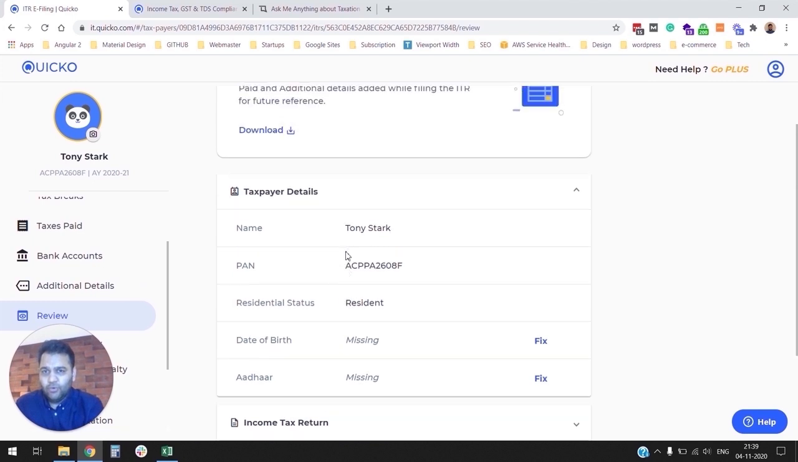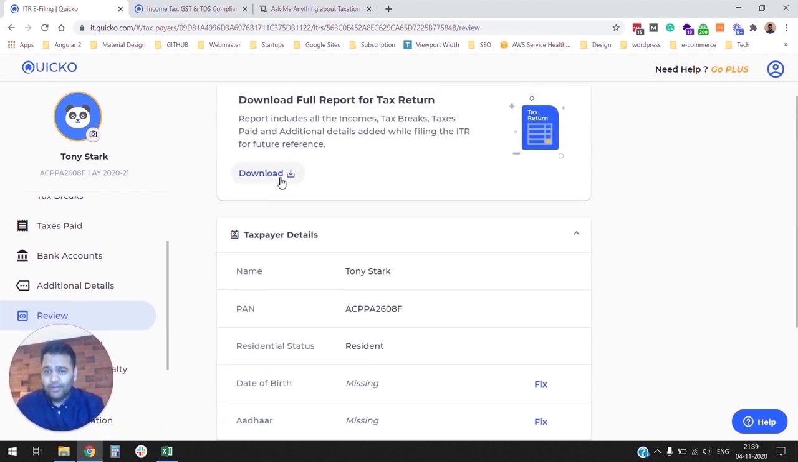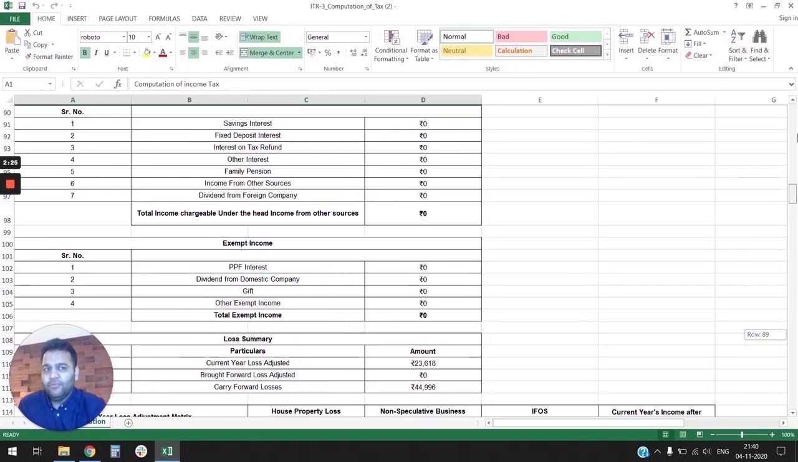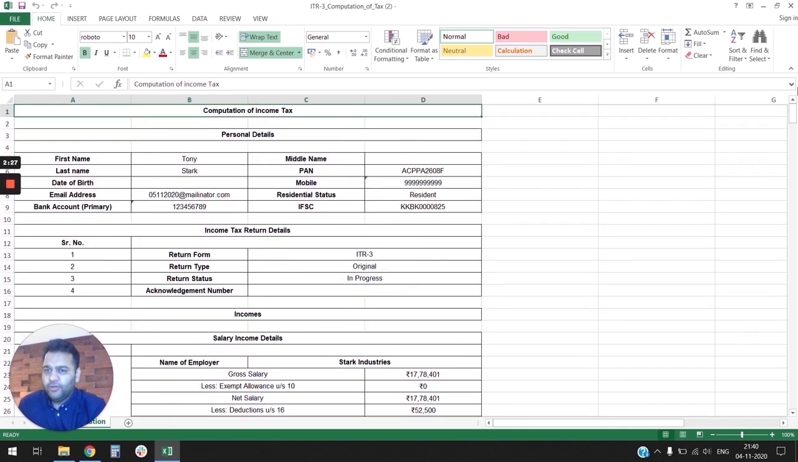As soon as you go on review, you get an option to download a full Excel report. For your reference, I have already downloaded an Excel report. It contains all the information that you have furnished in your income tax return, starting from your personal information to all the income sources, all the Chapter 6A deductions, any tax credits that we added, and also all your assets and liabilities, and so forth. So make sure you download the report and keep it for your future reference.